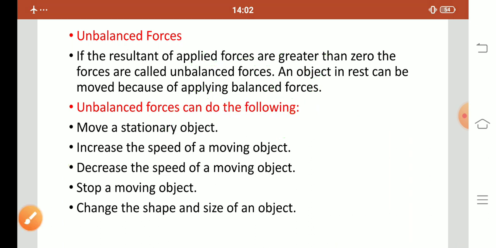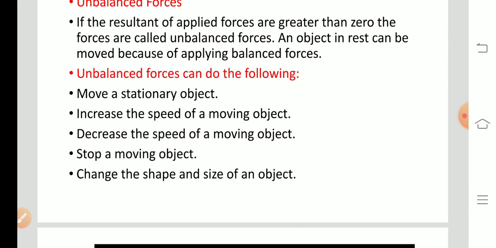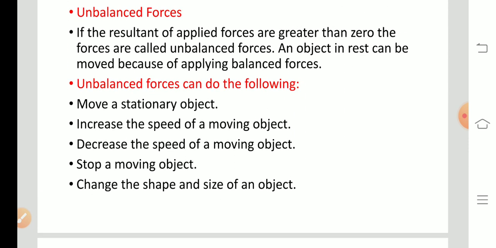Fourth, stop a moving object. With the help of unbalanced force, we can stop a moving object. Fifth, change the shape and size of the object. Very easy.